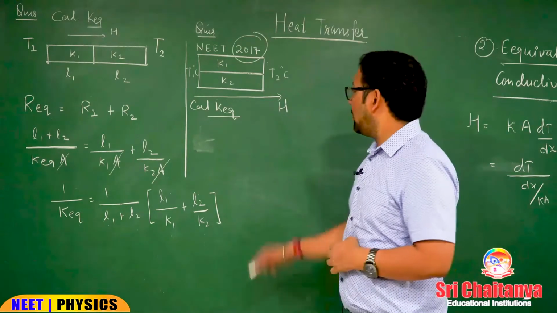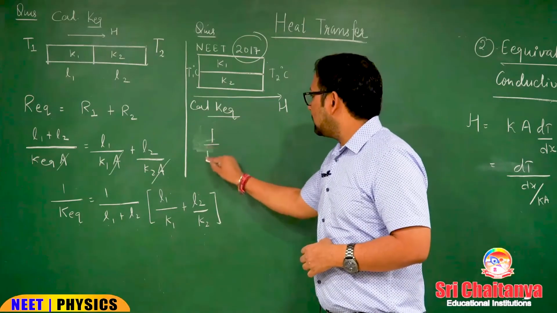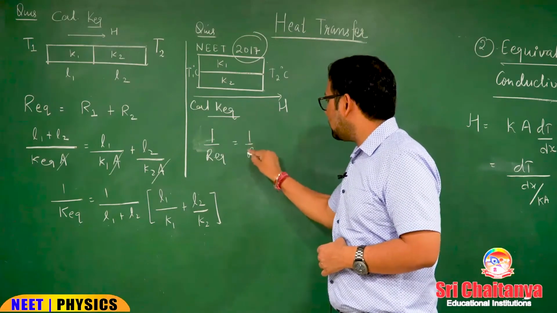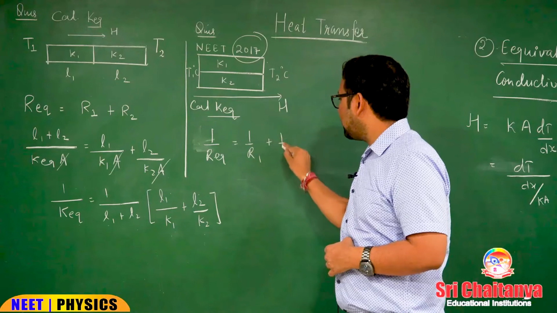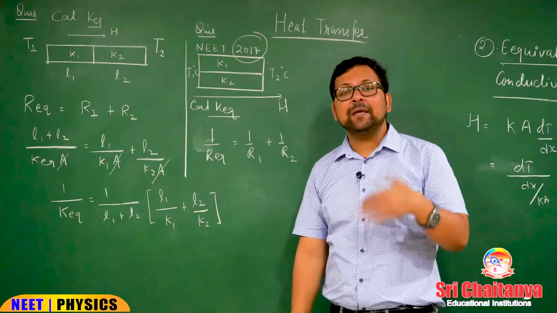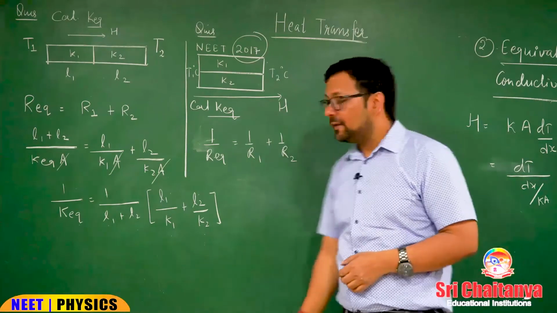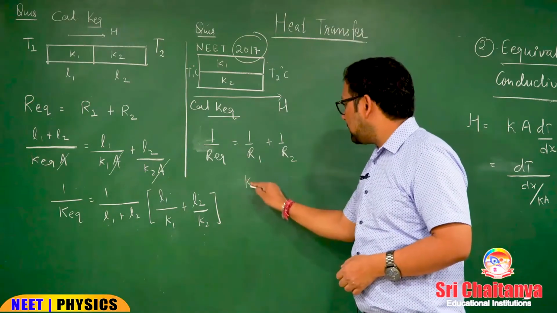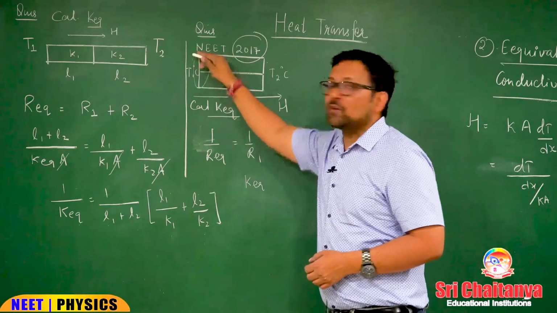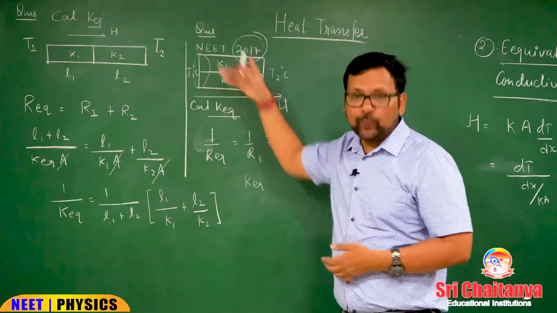Okay? So, for this we will write 1 by R equivalent is 1 by R1 plus 1 by R2. And what is R equivalent? L by KA or delta X by KA. Write their value. The equivalent area for the combined rod would be A plus A, 2A.